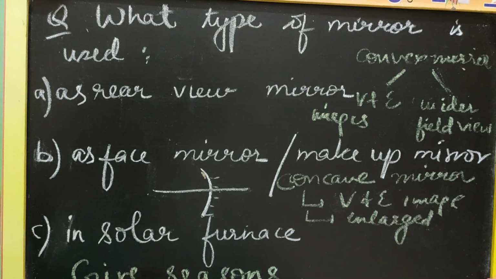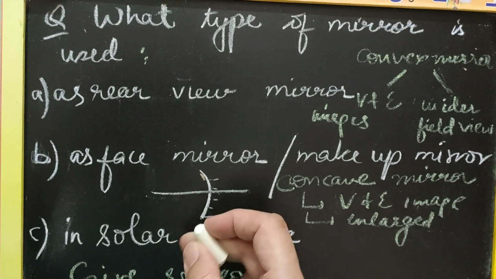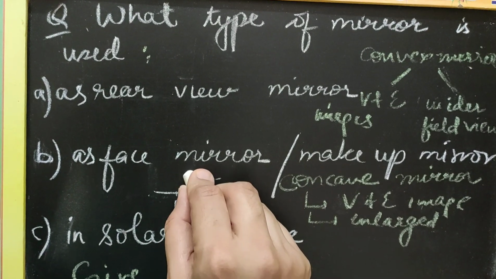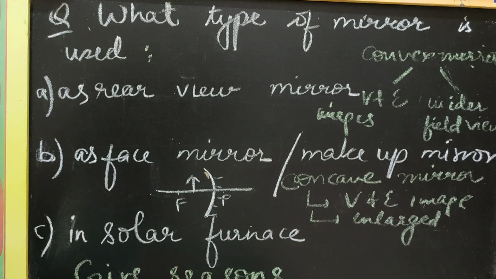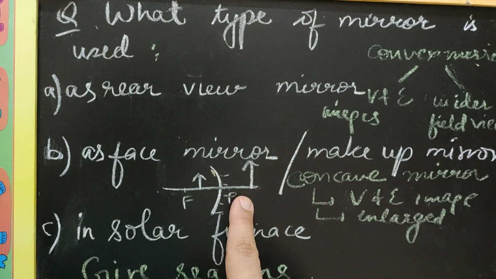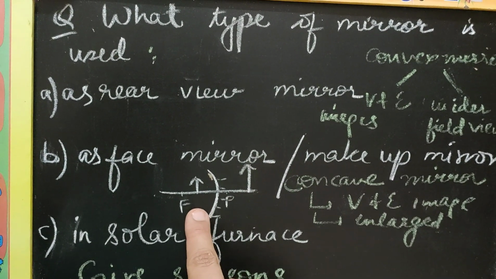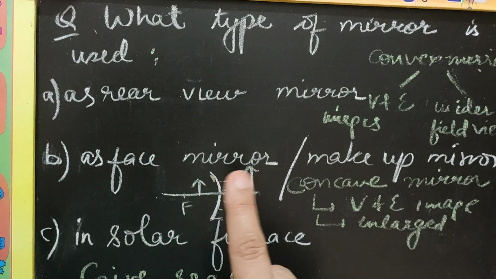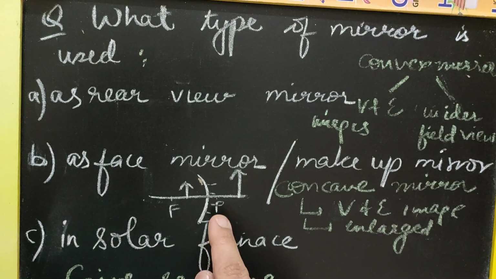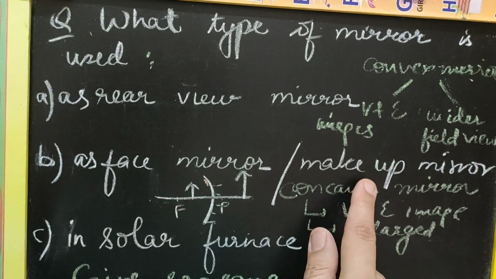Remember, the last ray diagram that we had drawn for a concave mirror was when the object is placed between pole and focus of the mirror, somewhere in between the pole and focus. The image formed is virtual, erect, behind the mirror. It is magnified. It is this ray diagram which associates with this use of a concave mirror as a face mirror or makeup mirror. So sometimes you are asked this ray diagram indirectly in this manner.